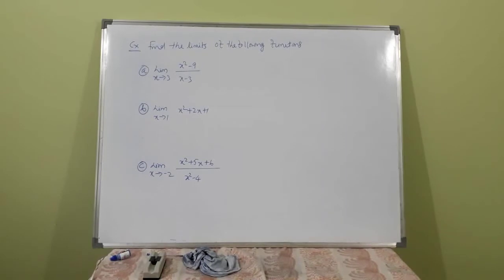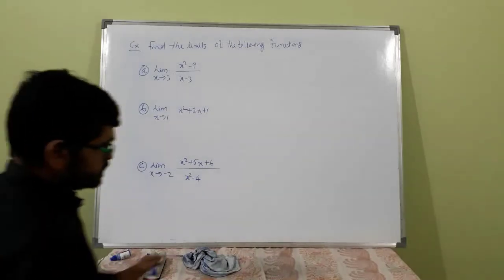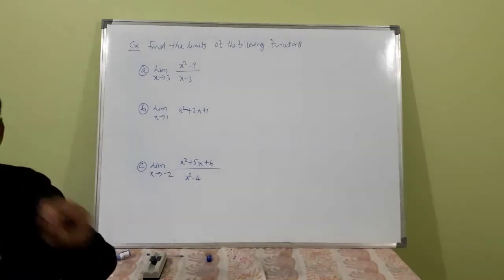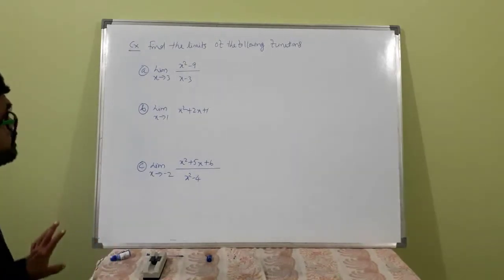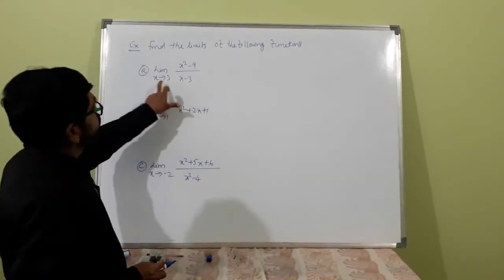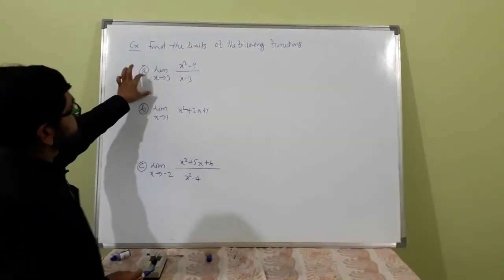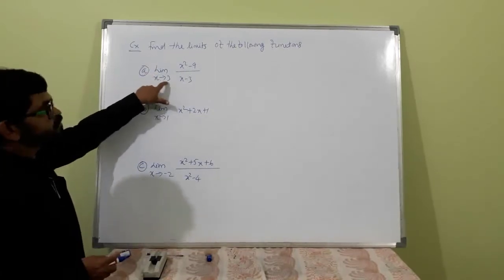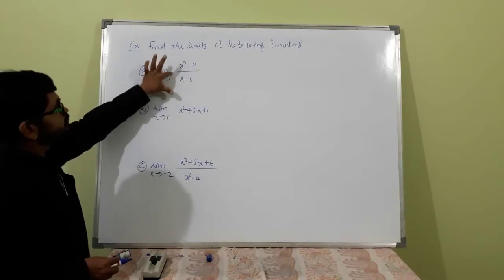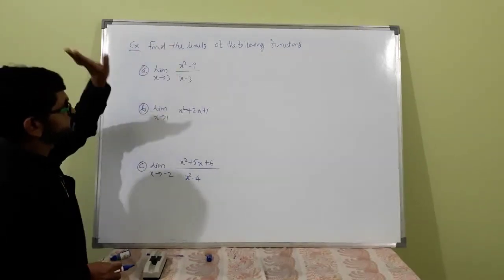Okay, let us find the limits of these functions. See here, limit means exactly the same value, a slight difference, not considerable. This is written as limit x tends to 3, more closer to 3, then you have to find the value of this function.